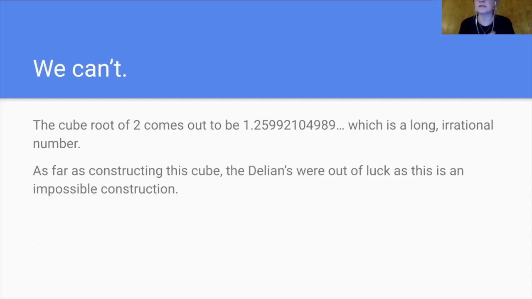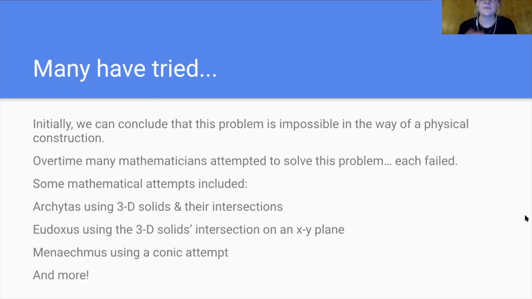So the Delian problem basically said, can you double the volume of a cube using only a straight edge and a compass? That's also why it's called doubling the cube, because that's what we're being asked to do. So over time, many have tried to solve this problem in other ways besides the original straight edge and compass way. Obviously, we can conclude that this problem is impossible in the way of a physical construction because of what we just talked about. Over time, many mathematicians have attempted to solve this problem, however, each have failed.